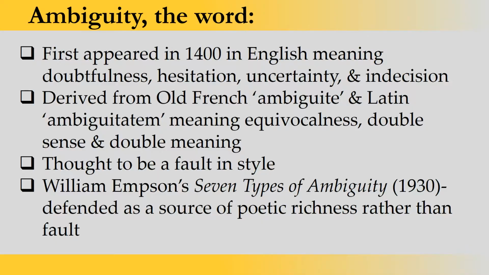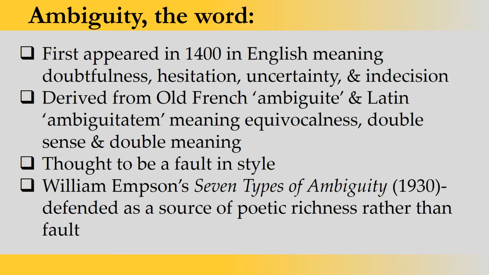Now this word came from Old French, and from the same we have in Latin ambiguitum, and its meaning again is equivocal, double sense and double meaning. So again this word refers to double sense or double meaning or multiple meanings in a statement or in a word. If you are using a word that may have different types of meaning, this word ambiguity is used.